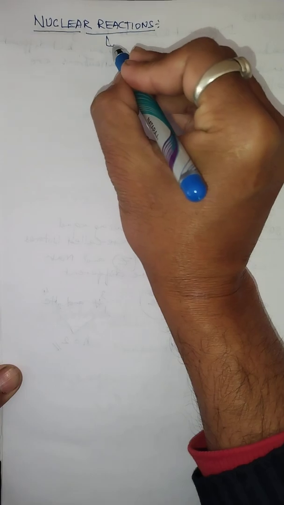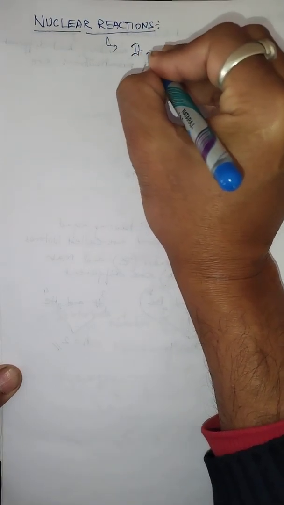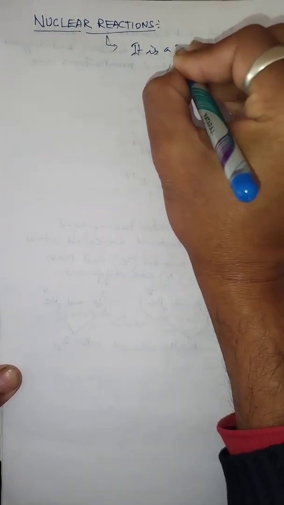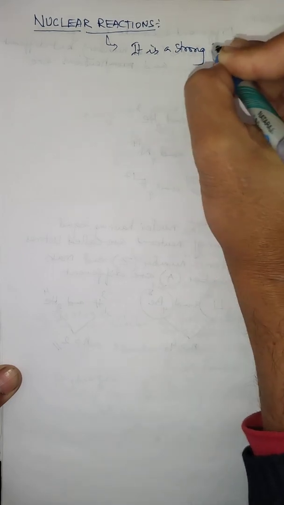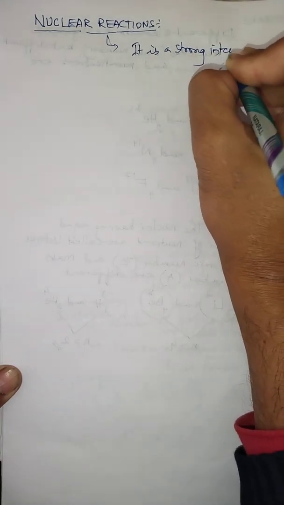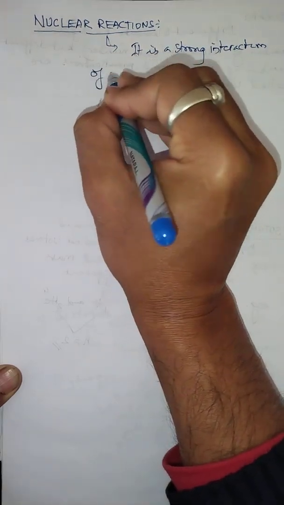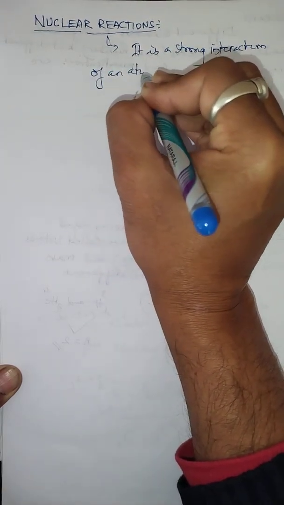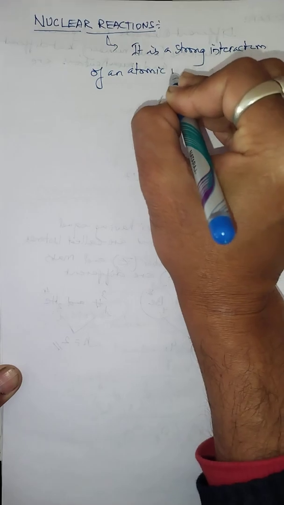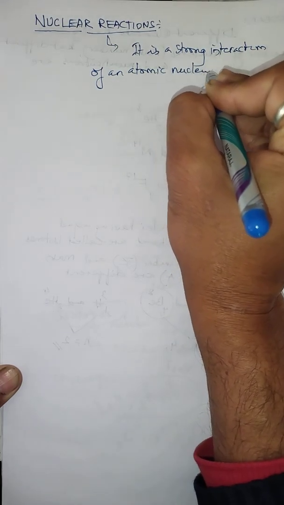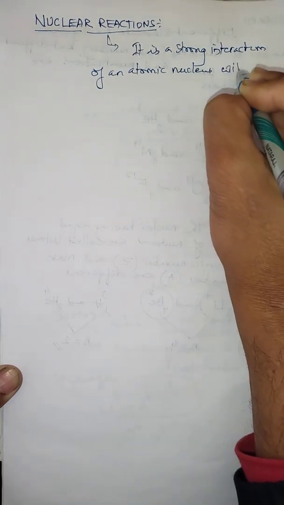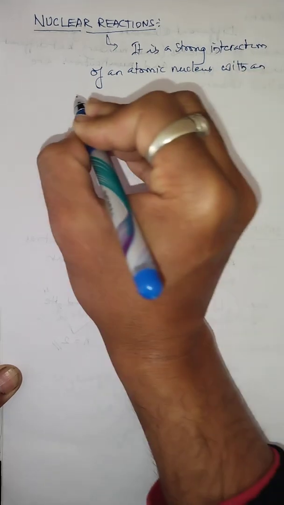But what is actually a nuclear reaction? A nuclear reaction is actually a strong interaction of an atomic nucleus with an elementary particle.